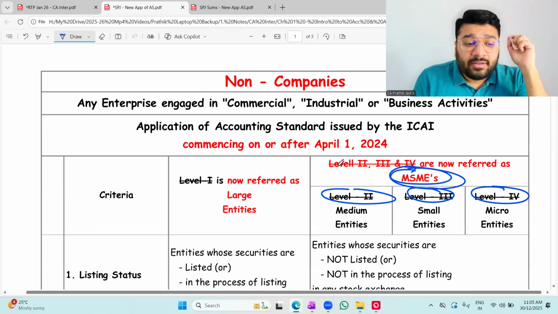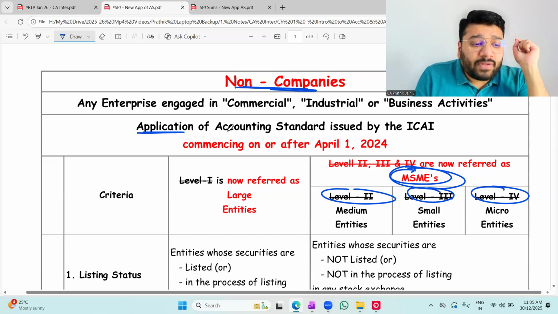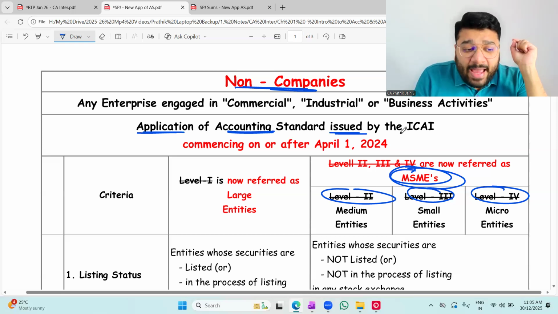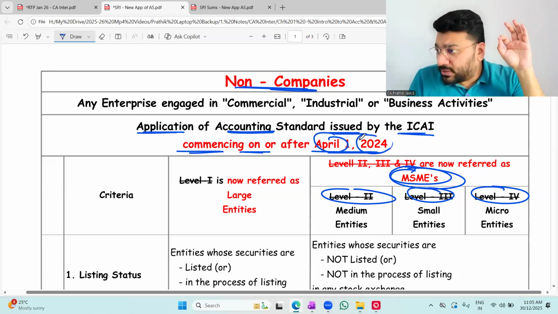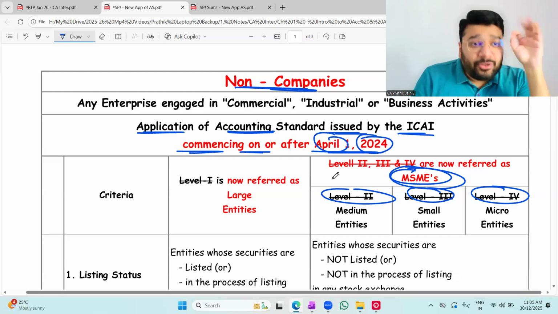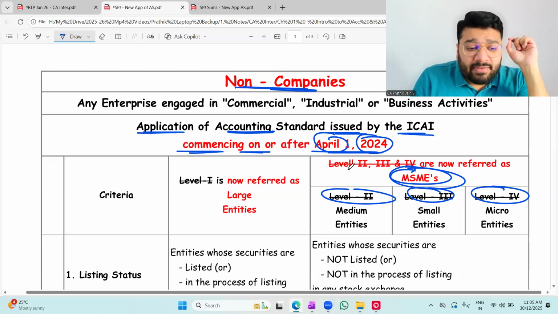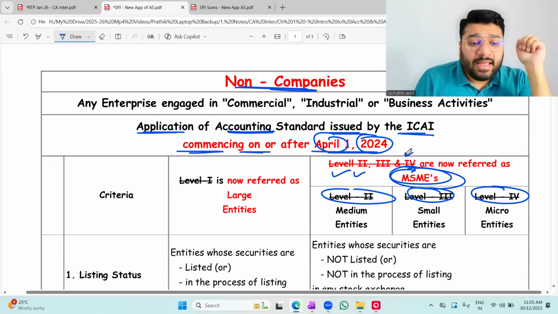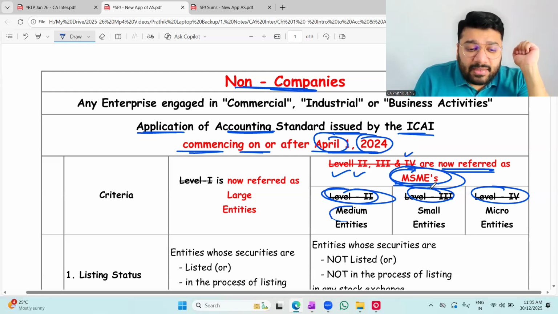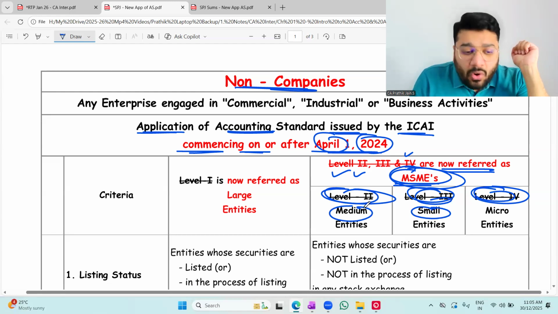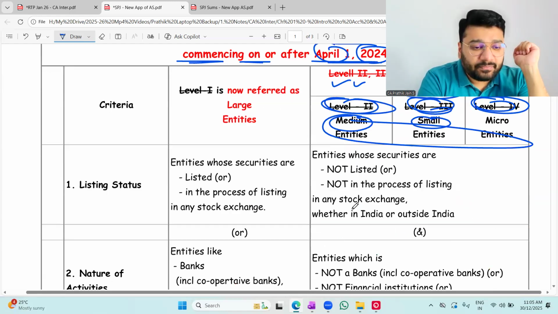So now we're talking about non-companies. The application of accounting standards issued by ICAI is commencing on or after 1 April 24. Means this new applicability will be looked at from 1 April 2024 and onwards. Prior to this, we had a classification by name level 2, level 3, level 4. Now they're removed and are referred to as MSMEs. Level 2 is medium, level 3 is small, and level 4 is micro. All of them put together is called MSME.